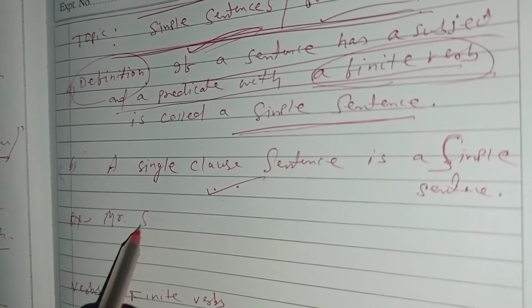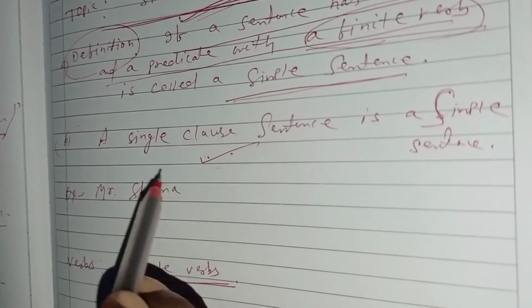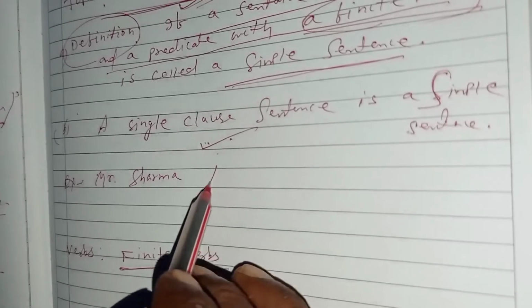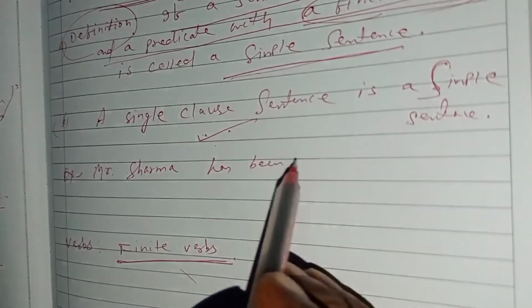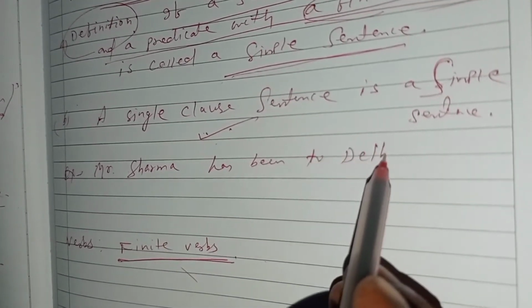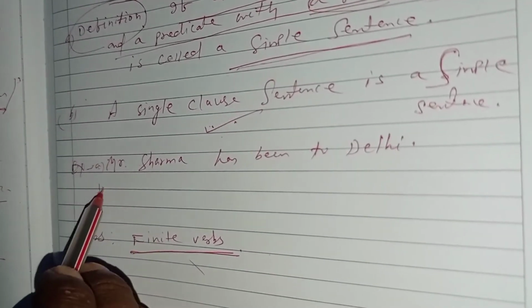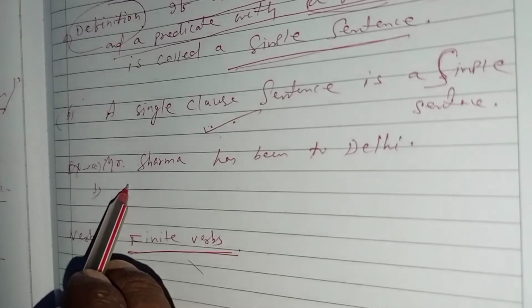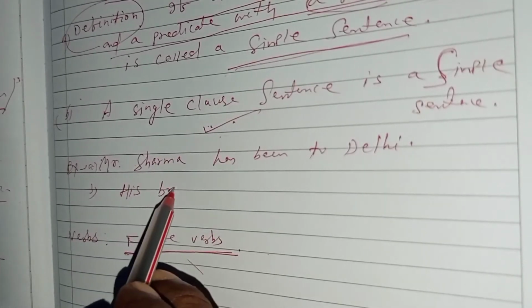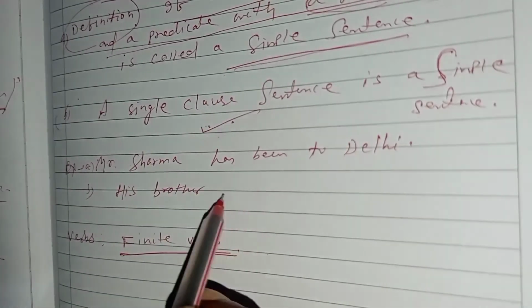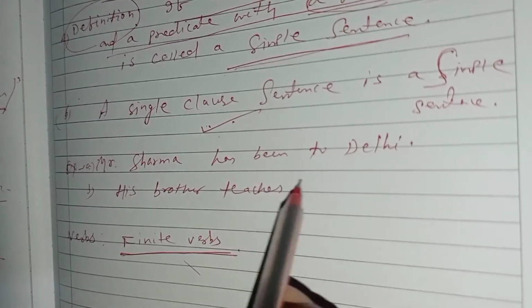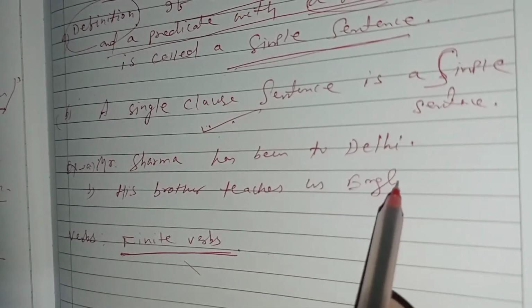Mr. Sharma has been to Delhi. Okay. Suppose next sentence: His brother teaches us English.